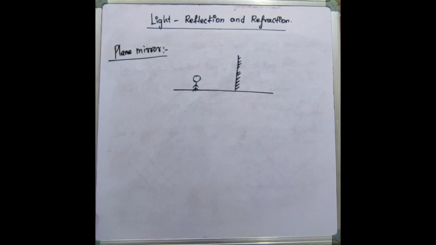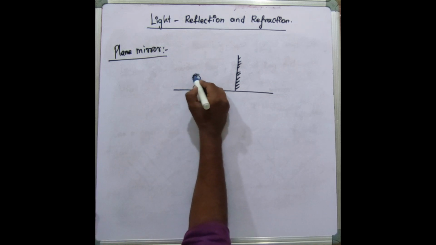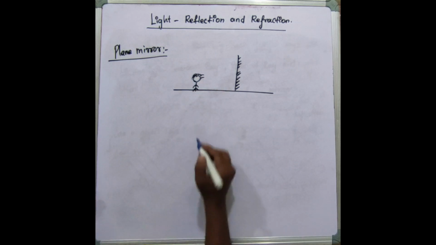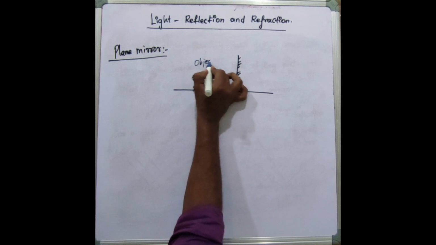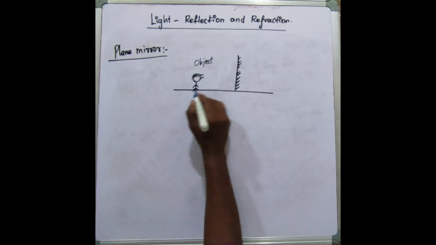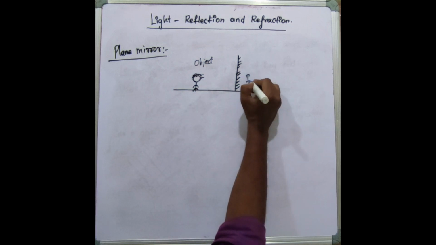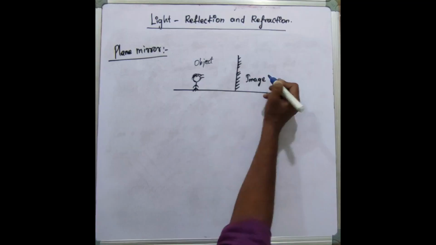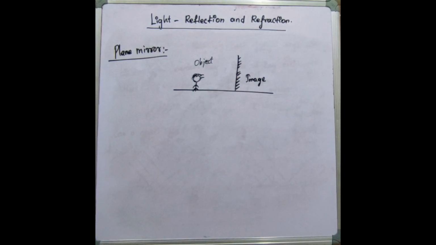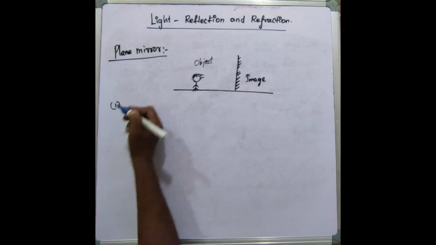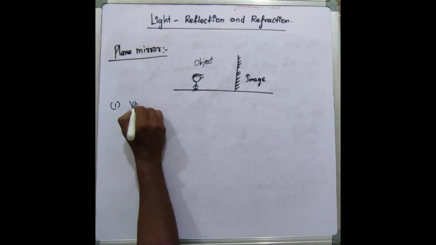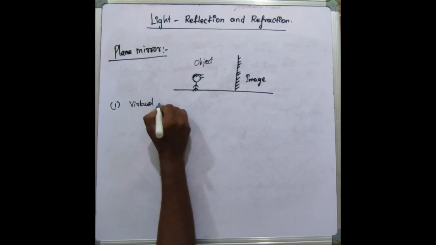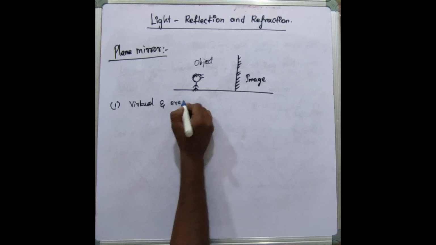Consider a boy is standing there. Let us take this boy is the object, right? ஒரு ஆப்ஜெக்ட் இருக்கு அப்படின்னா கண்டிப்பா இந்த மிரர்ல ஒரு இமேஜ் நமக்கு கிடைக்கும். So two things are there, one is object and another one is image. Okay, so generally the first point says, the image which is formed in the plane mirror will always be virtual and erect.